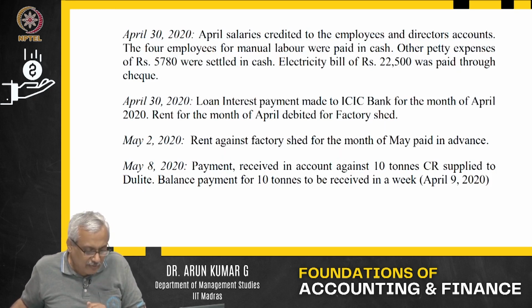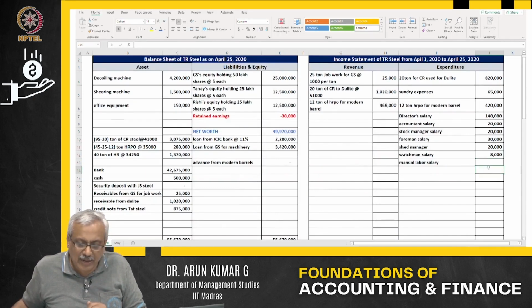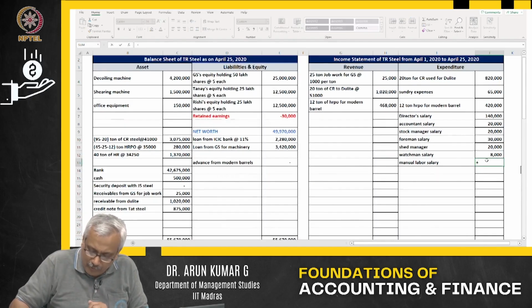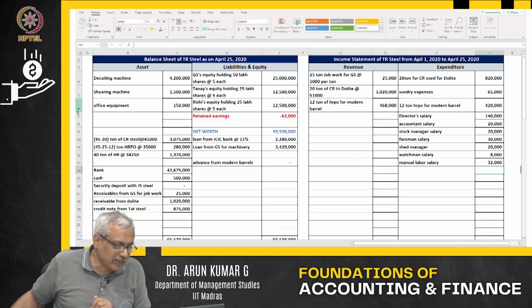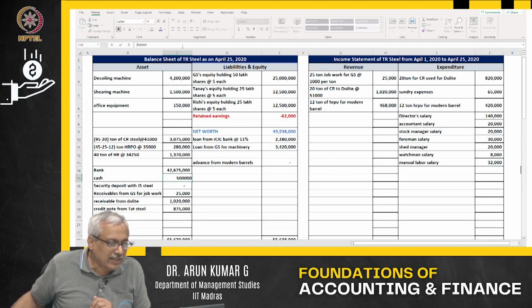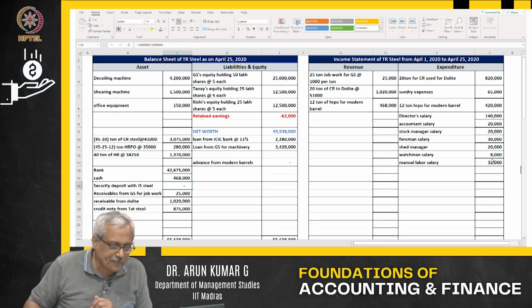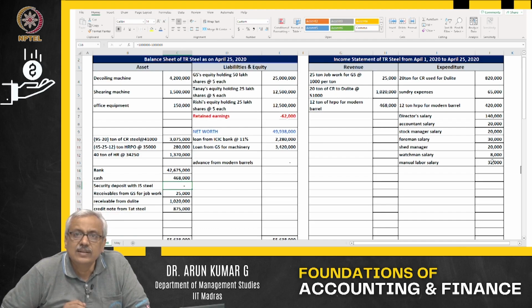How many people are there? 4 people, 4 into 8,000, that is 32,000. Unfortunately or fortunately, that is paid in cash. So my cash balance reduces by that extent. Bank balance not, cash balance reduces.